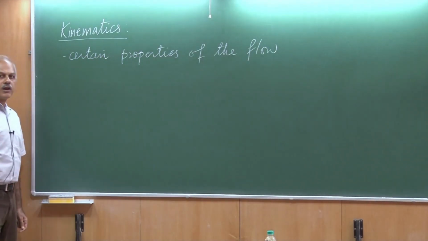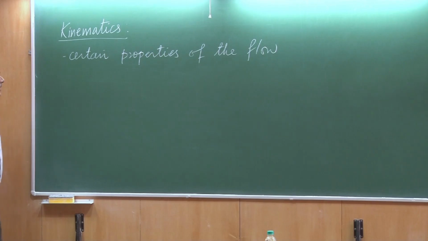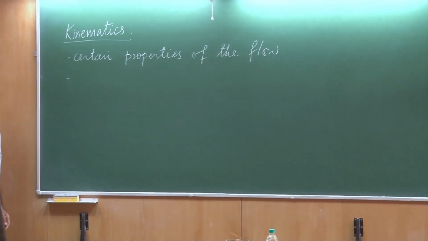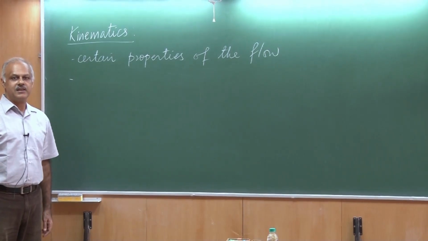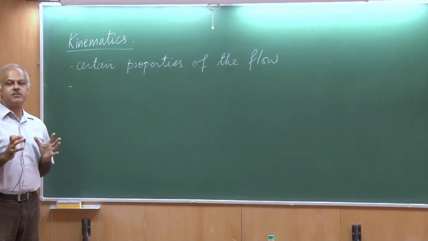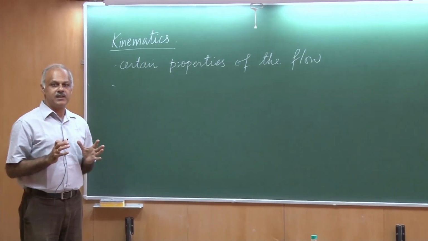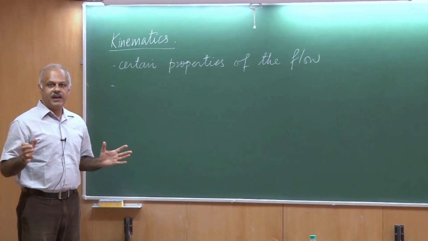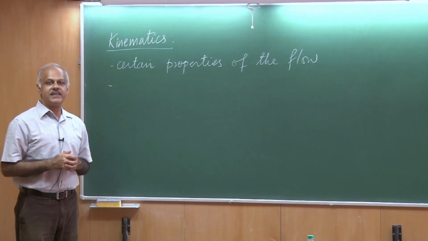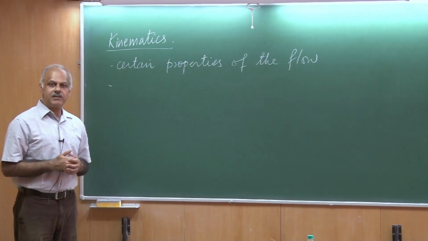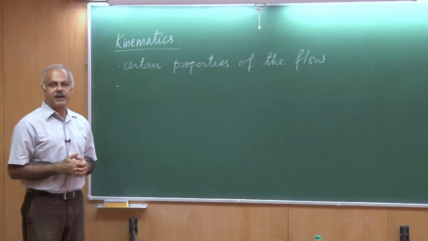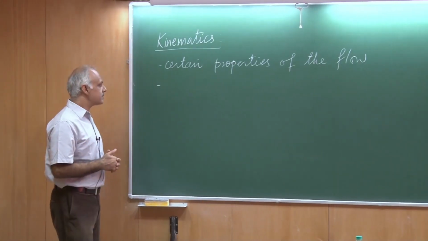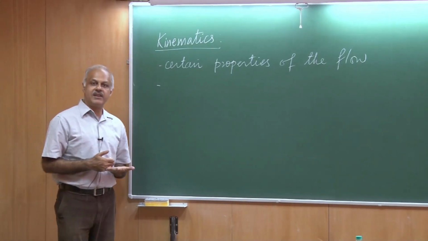So we first want to talk about what kind of descriptions we have. We have a fluid, and as you remember we had talked about the continuum approximation, which means that we don't want to distinguish between individual particles of the fluid, but it's actually a continuum, and when we refer to a small entity we actually refer to it as an element of fluid. Sometimes we may even call it a particle, but the intent is not to refer to it as a microscopic particle as in an atom or a molecule. So what kind of descriptions can we have?